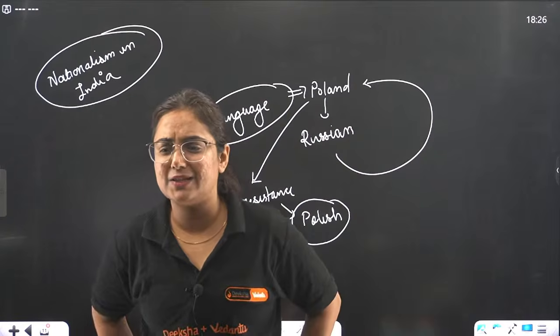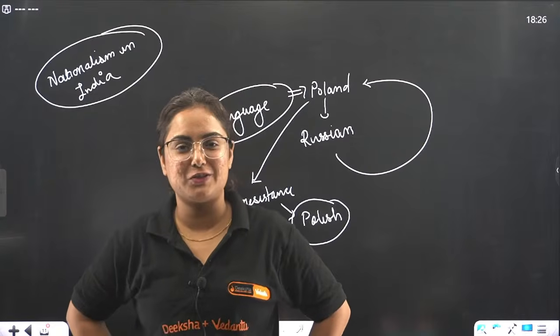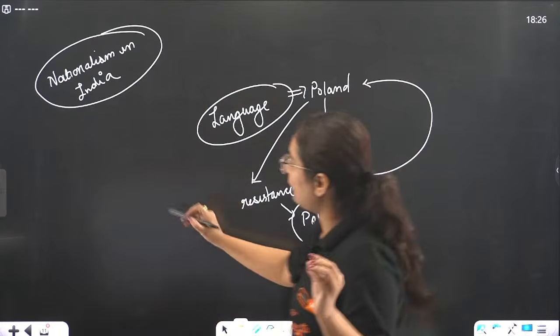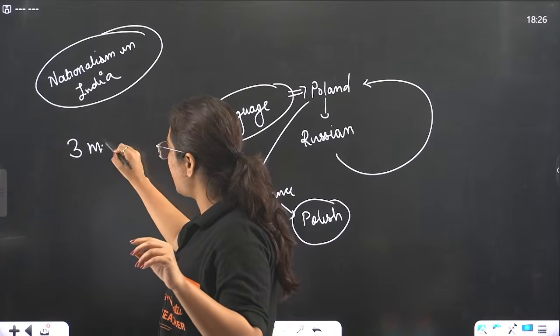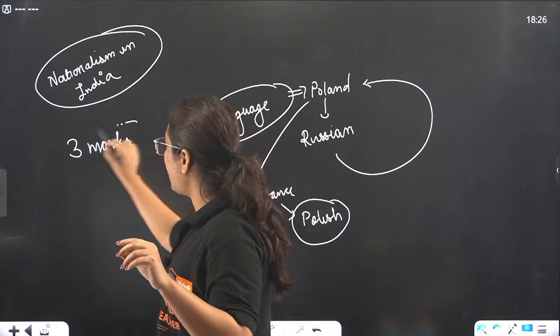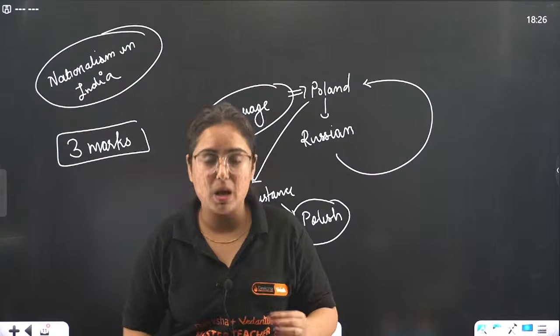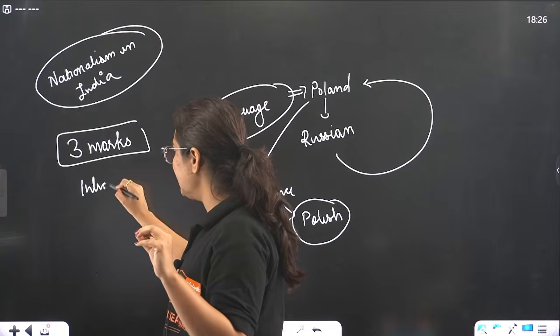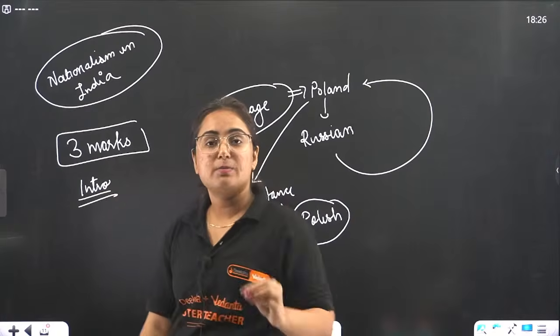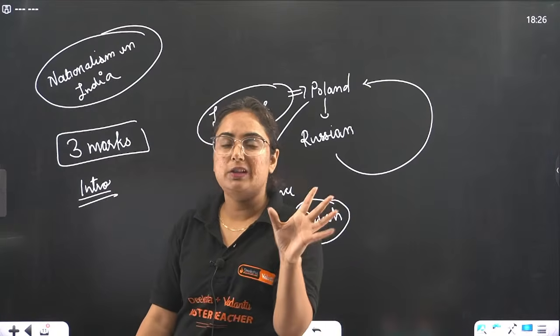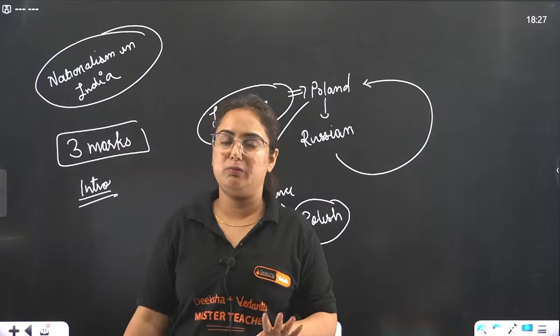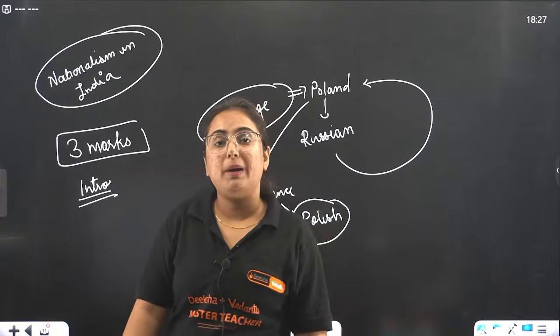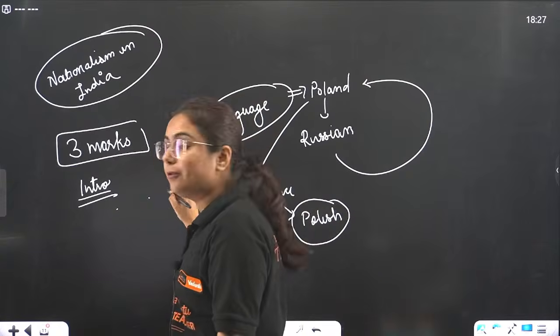How to write the answers for 3 marks? A lot of questions today. Beta, whenever you have to write the answer for 3 marks, please write with an intro. For example, 3 steps for the conservation of land degradation: how can we conserve the land? Bhaiya, we can conserve the land in the following ways.